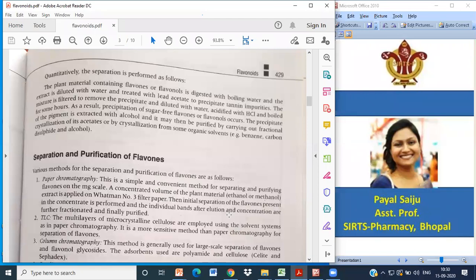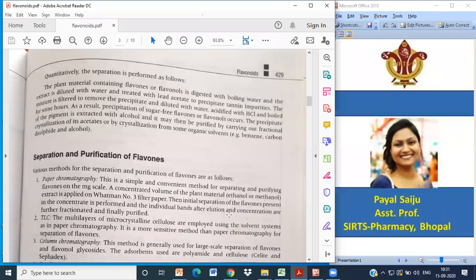Then you have to mark the baseline on the bottom part, and on the top of the paper, you have to make sure that a thread is tied on the top end, so that you can hang the paper in your solvent jar. On the baseline, you have to mark 2 points, one of your sample and one of your standard, and then you have to saturate the paper with the solvent, and then you have to take out the RF value.